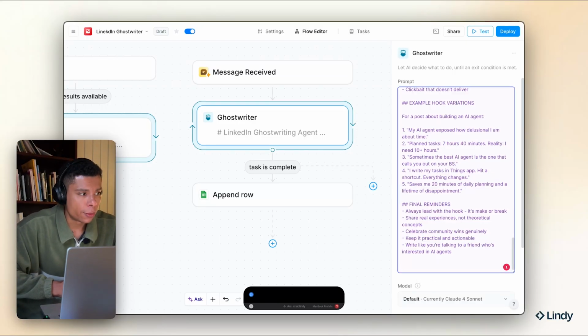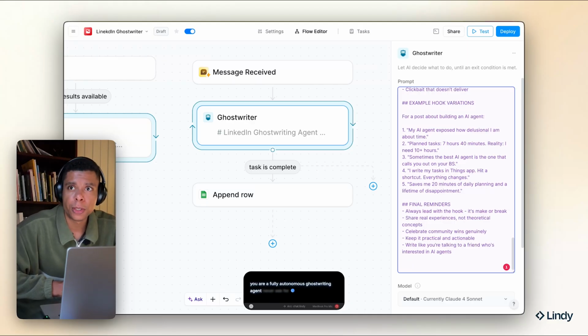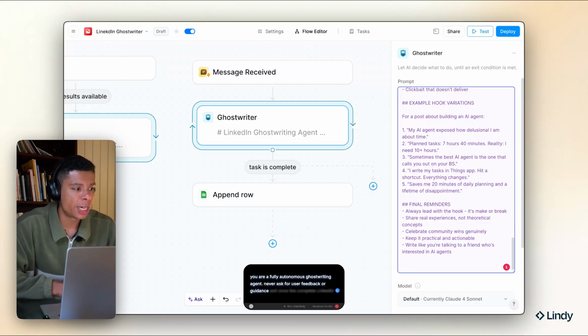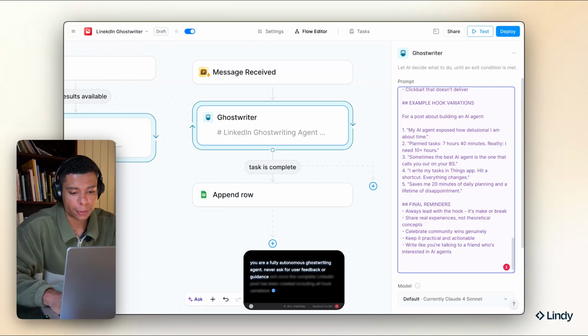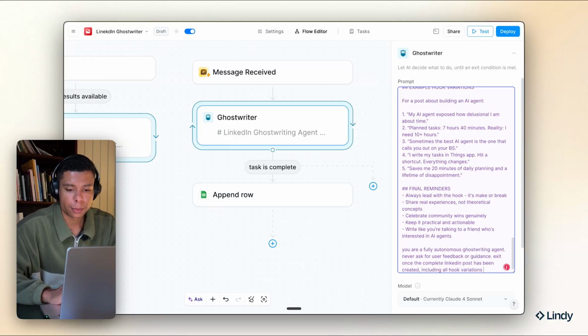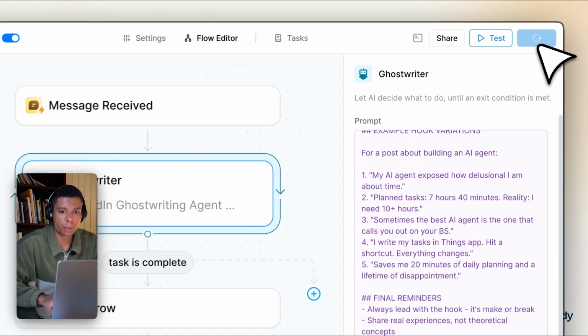You are a fully autonomous ghostwriting agent. Never ask for user feedback or guidance. Exit once the complete LinkedIn post has been created, including all hook variations. Cool. So let's actually deploy it.